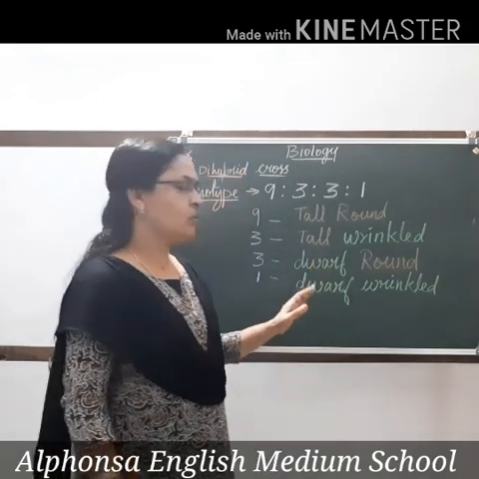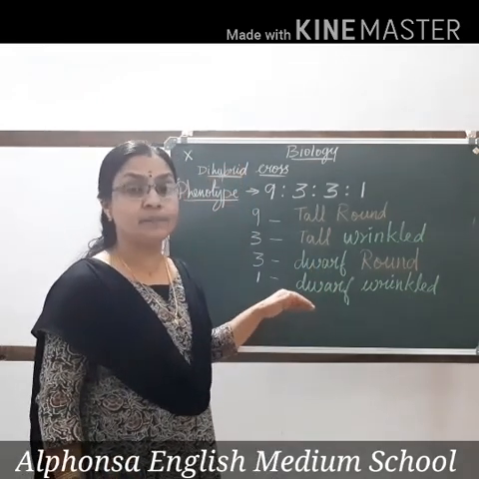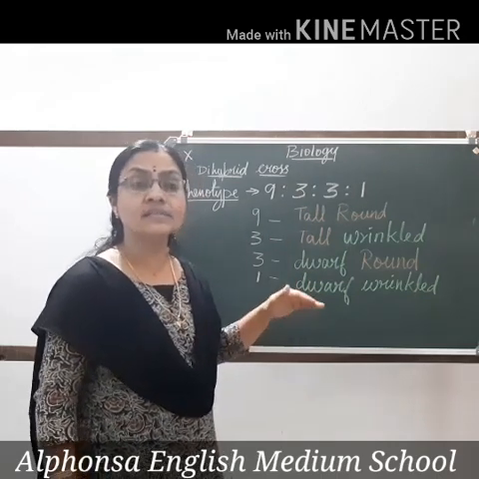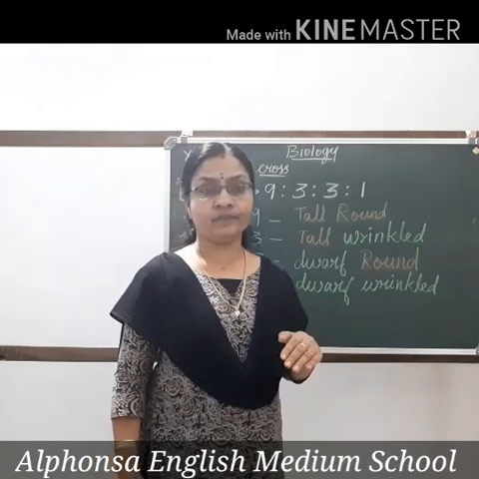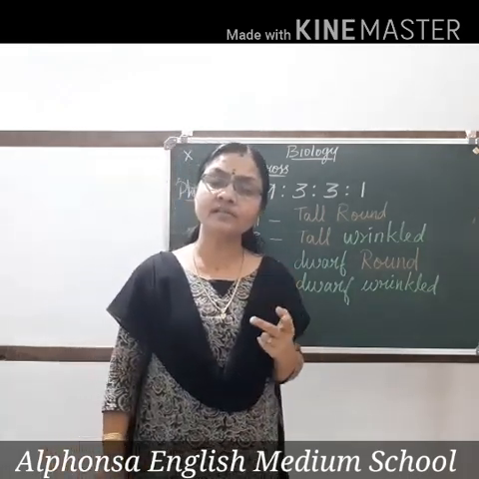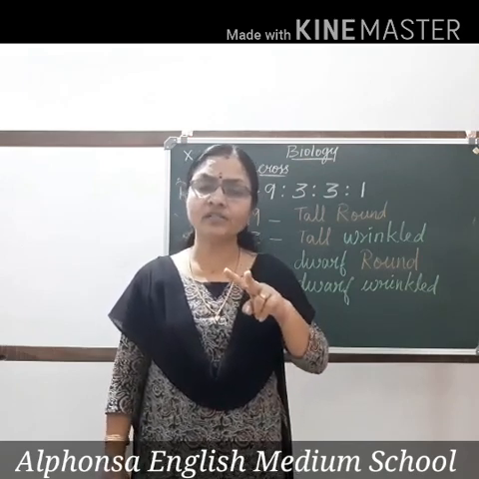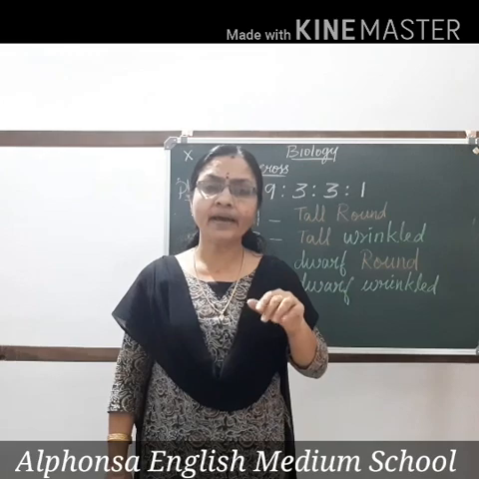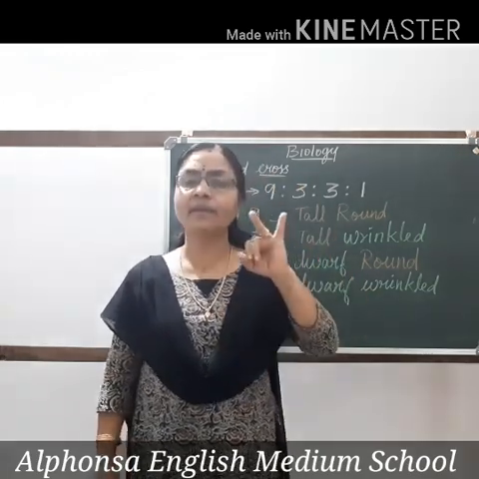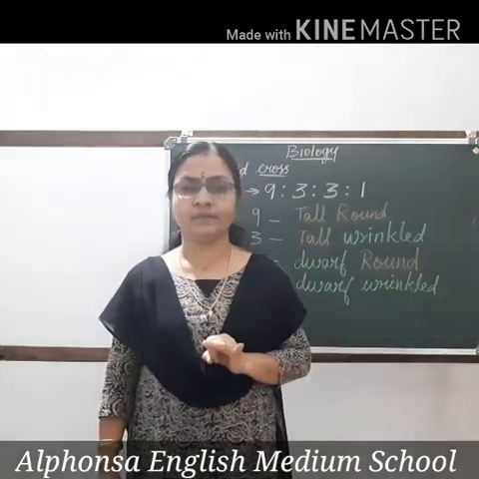Clear? So now, how did Mendel show that characters are inherited independently? From this cross, we are going to learn how the characters are inherited independently. What were the 2 parental characters in the beginning? Which were the parents selected for the cross? What were the characters? One parent was a tall plant having round seeds. And the second parent was a dwarf plant having wrinkled seeds.